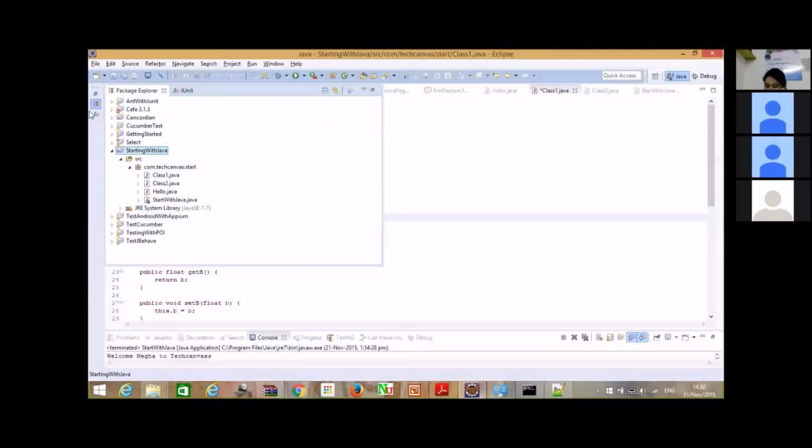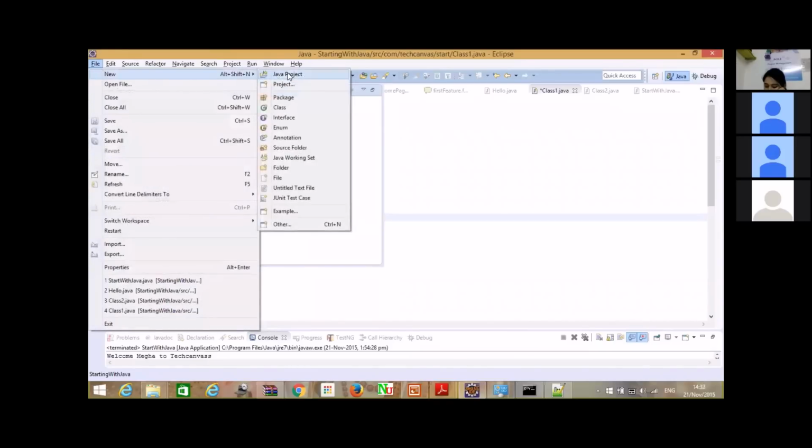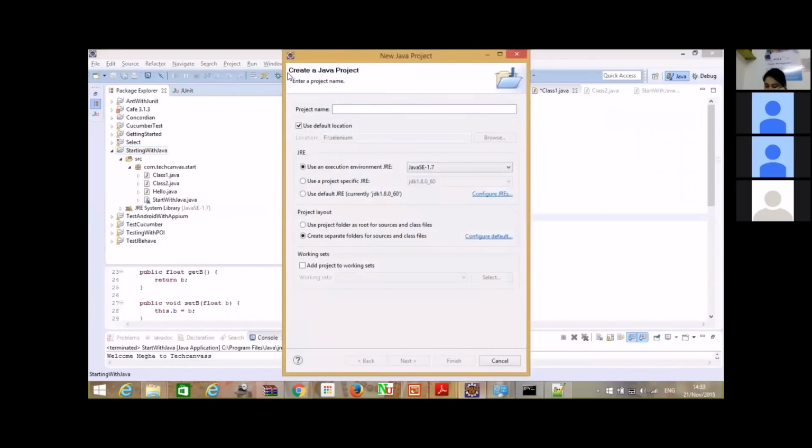After you do that, you have to launch your application using the exe file that I just showed. After that, you have to go to File, New, and create a Java project. You also have to name your Java project with a capital letter.